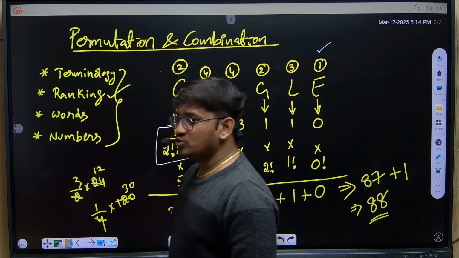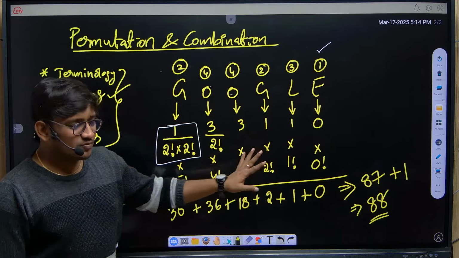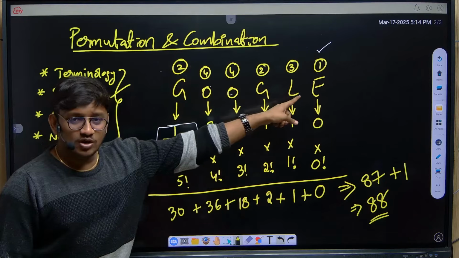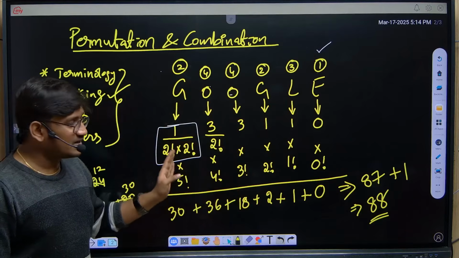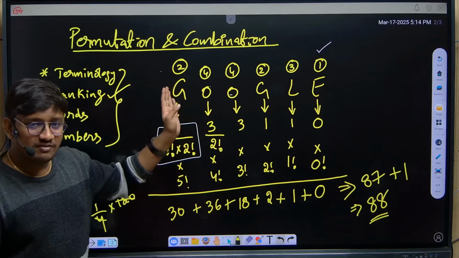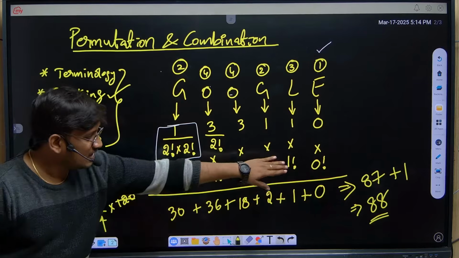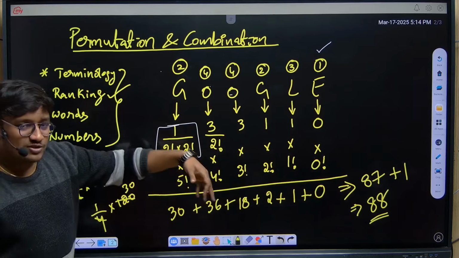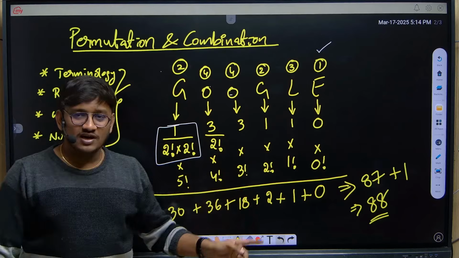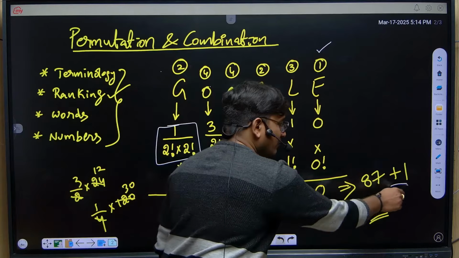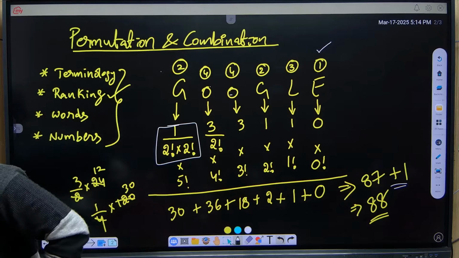This is how you need to do it. If you practice many questions, this can be done. What's the major process here? Give numbering to all the alphabets, and write the count of how many alphabets are less than the given particular number. After that, the third step is multiplying with 0 factorial and so on. If I have a 6-letter word, you need to keep on going with the numbers. After that, add all the values, and at last, don't forget to add +1. Okay, I hope you all are clear with this.